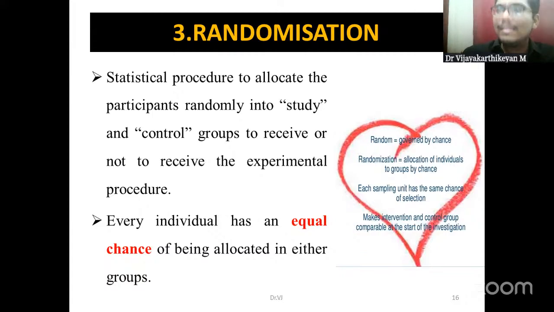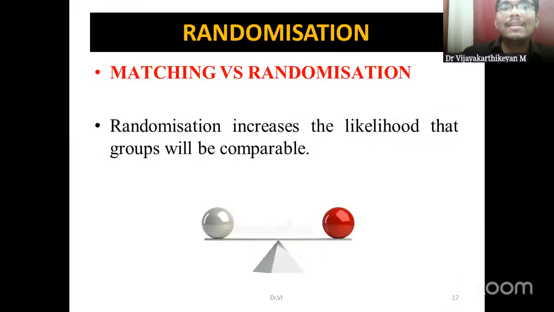By doing this randomization, we make sure that everyone who has been recruited in the trial has an equal chance of being allocated into either of the groups. Their chance to go into the study group is the same, and their chance to go into the control group is the same, for everyone. So equal chance is given to everyone to go into either group. By doing this randomization technique, we make sure that both groups are comparable. We have to balance both groups. That is what randomization does for us.